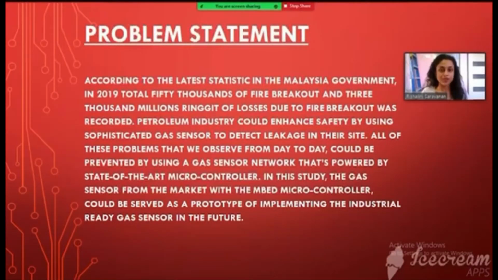Today for our group project, I would like to start by explaining the problem statement and objective of our project. The topic that we have chosen is the gas sensor. What is the problem statement?